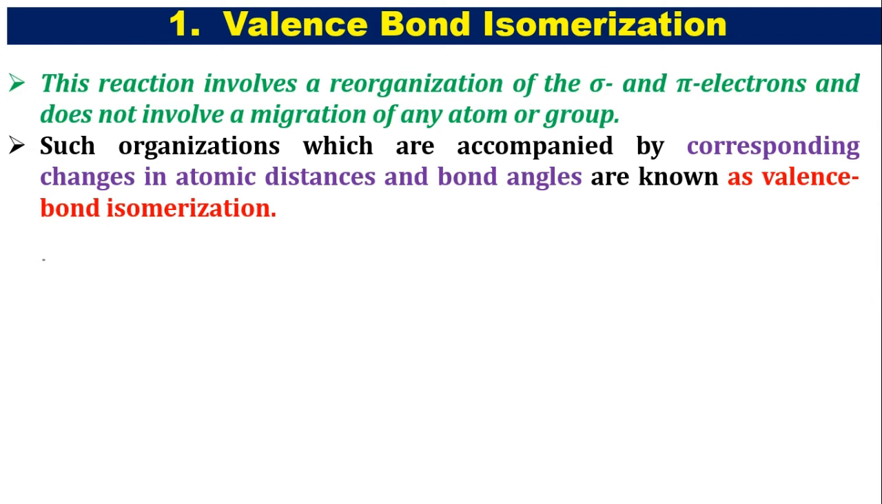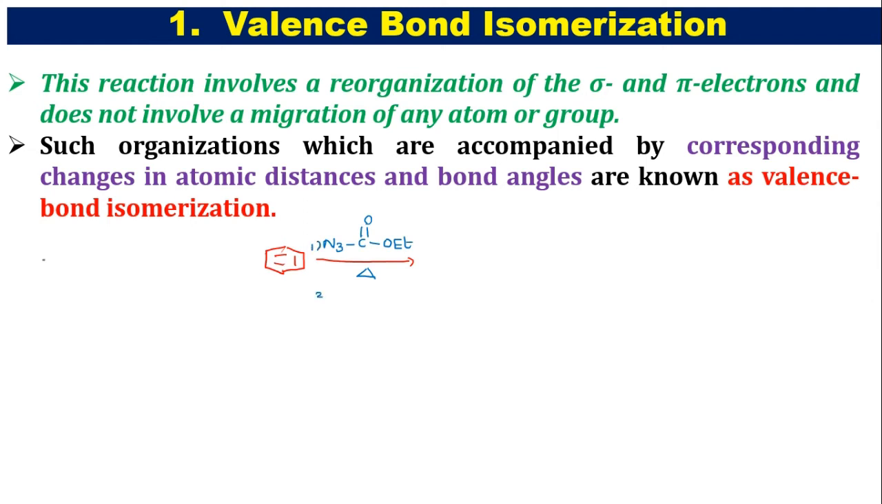Bond distances, bond angles are going to be changed. For example, here we are going to take a reaction. The reaction is benzene on reaction with ethoxycarbonyl azide, N3C double bond O OEt, and after heating,